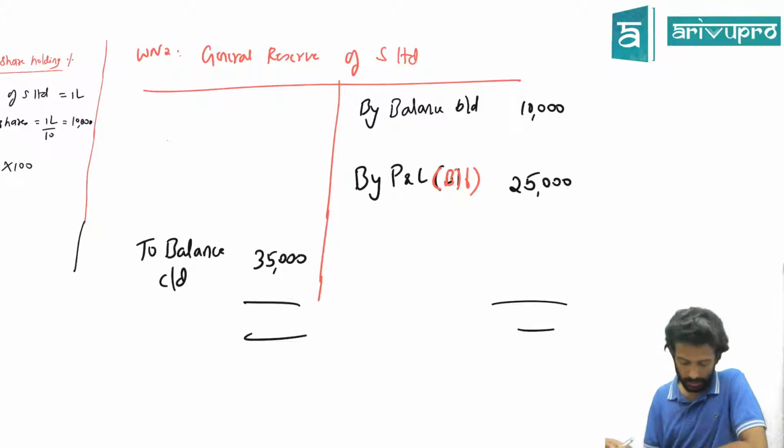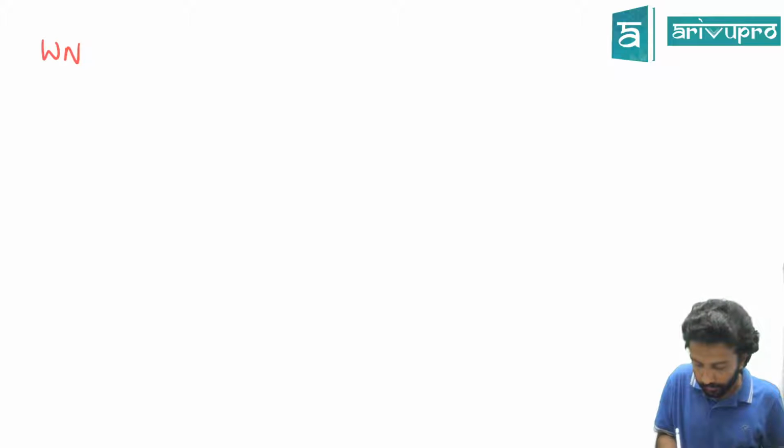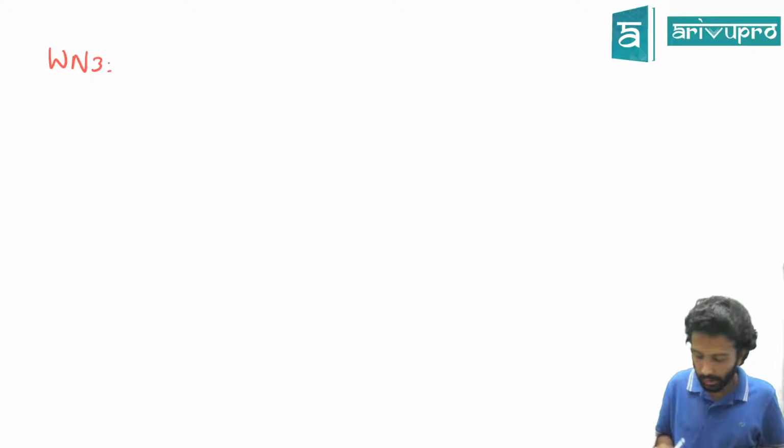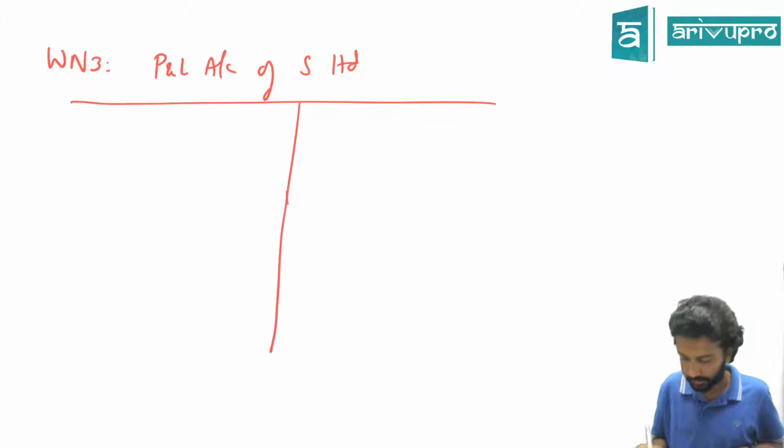Can we go for the next working note? Working note number 3 is preparation of P&L account of subsidiary company. Which is the subsidiary company here? S Limited. So the P&L account of S Limited we're going to prepare first.